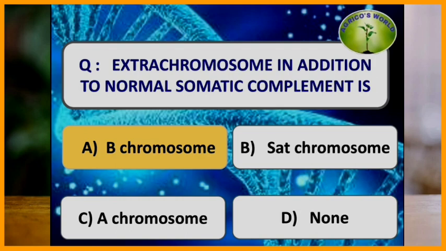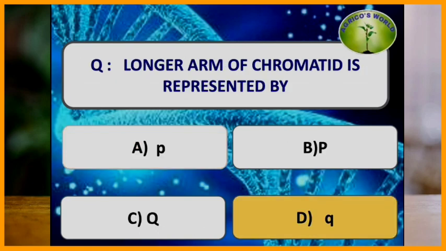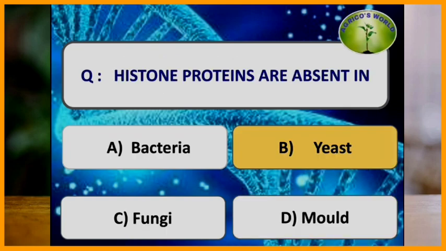Extra chromosome in addition to normal somatic complement is. The extra chromosome in addition to normal somatic complement is called the B chromosome. Longer arm of the chromosome is represented by. The longer arm of the chromosome is represented by small q, whereas the shorter arm is represented by small p. Histone proteins are absent in which of the following? The histone proteins are absent in the yeast.